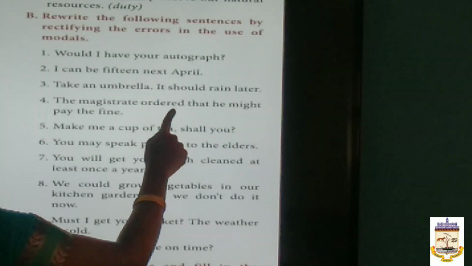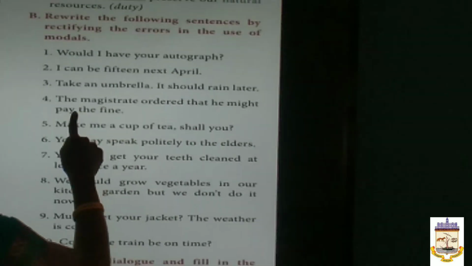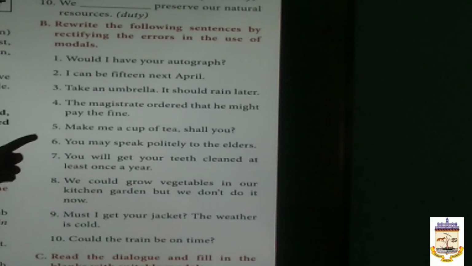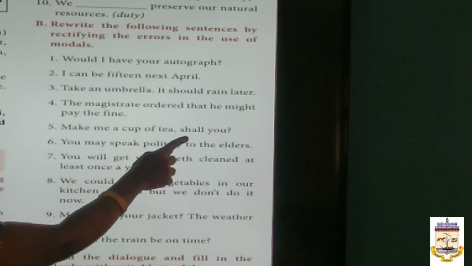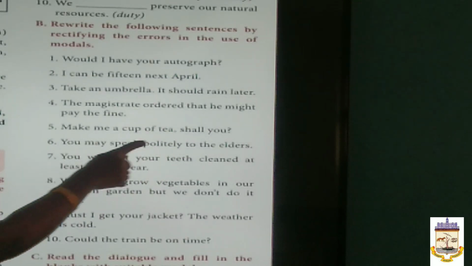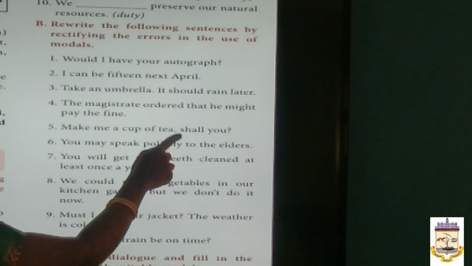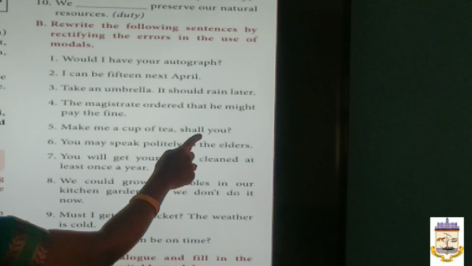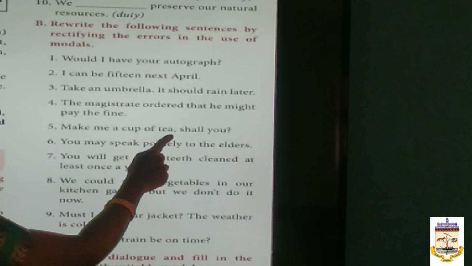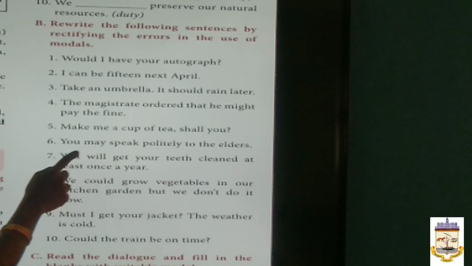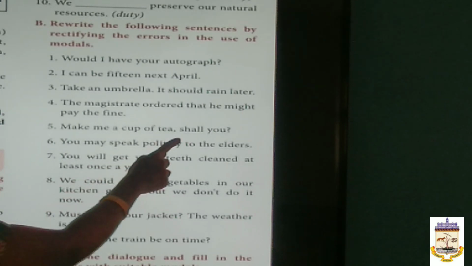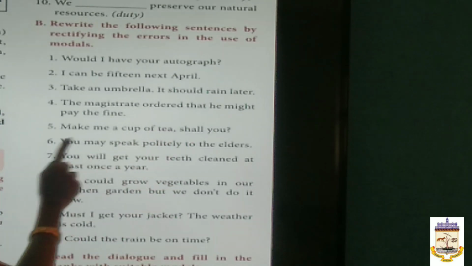The magistrate ordered that he must pay the fine. Make me a cup of tea. Shall you? What is wrong in this sentence? Shall is not used here. Make me a cup of tea. Will you? For polite request, we have to use will instead of shall.